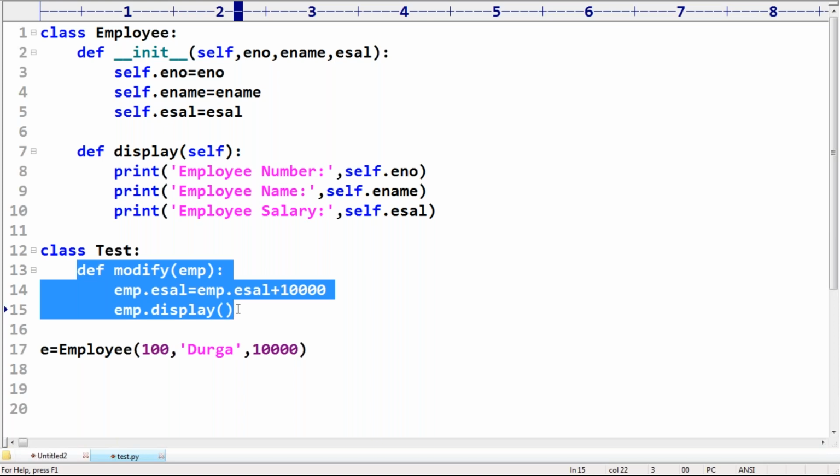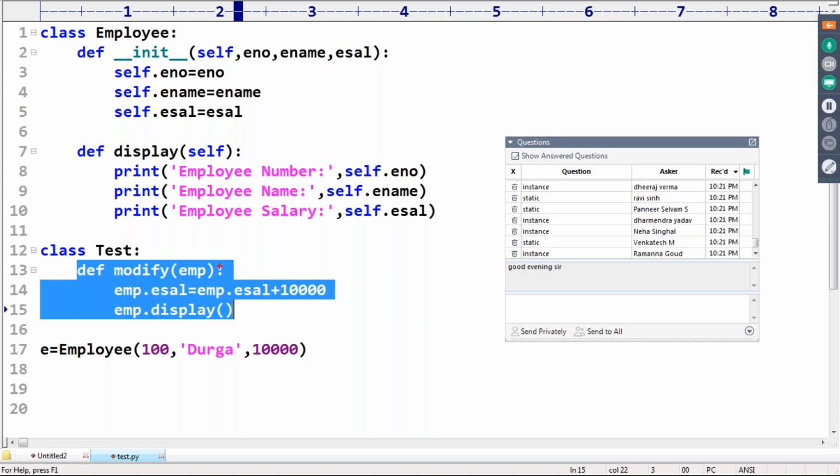One is instance, second one is static. Based on the implementation, can you please tell, is it static or instance? Yes, 100% it is a static method. The reason is, if it is an instance method, what is this variable? It always talks about self. Self means what? Current object. Which class object? Tester class object.